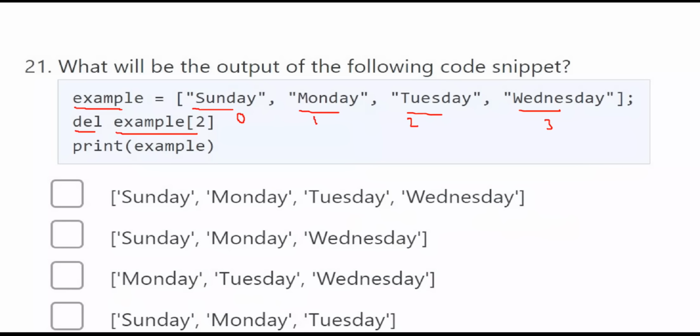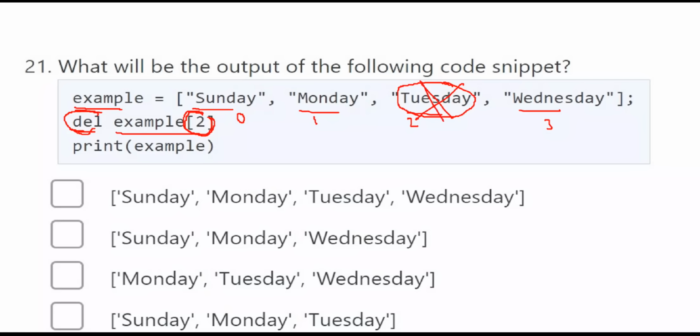Now you want to delete the element at index 2. If you apply delete on any list index, that element will be permanently deleted from the list. So what is the element at index 2? Tuesday. This will be deleted permanently.